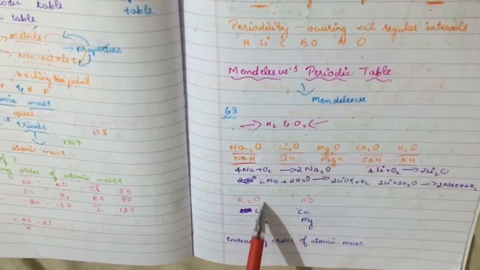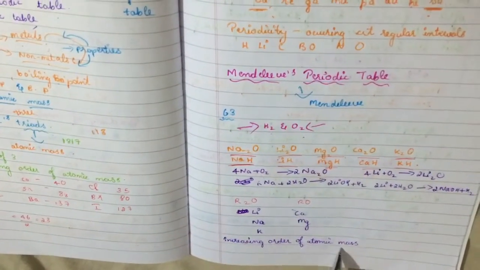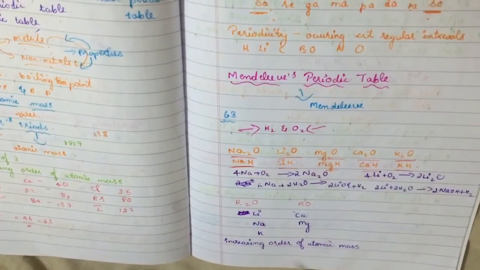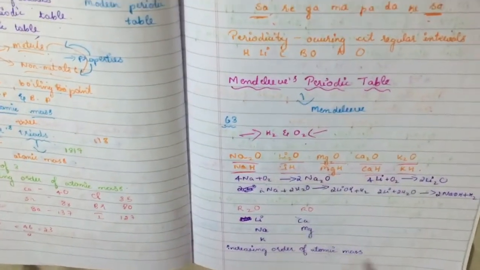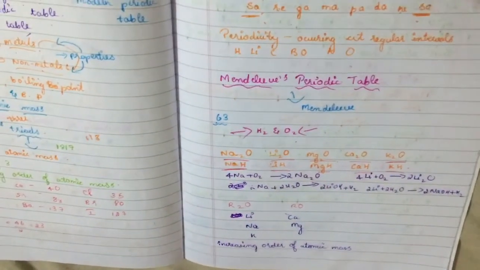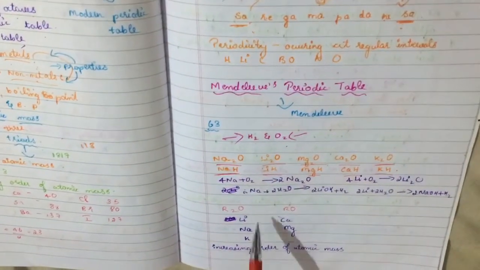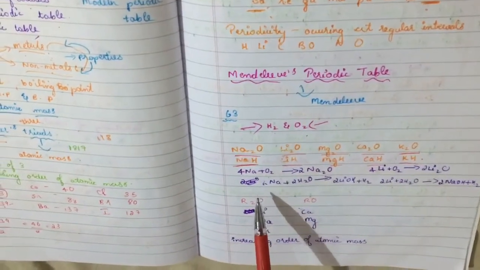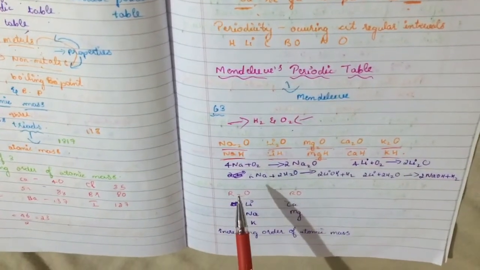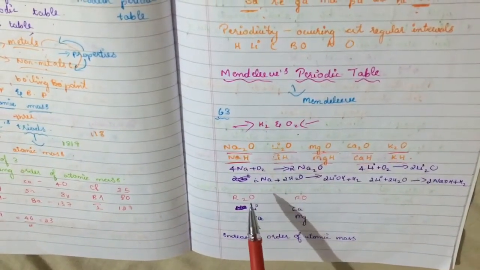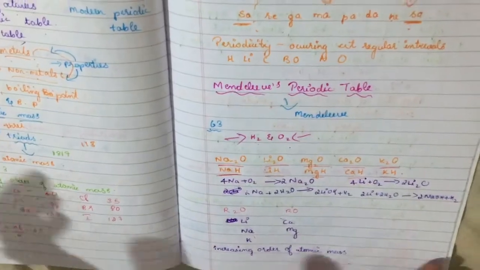This was done in increasing order of atomic mass. So he found that these elements were arranged in increasing order of atomic masses, and the elements with similar properties were grouped under one category.